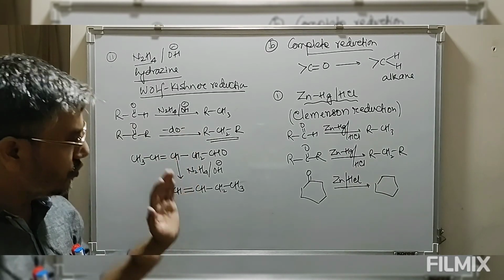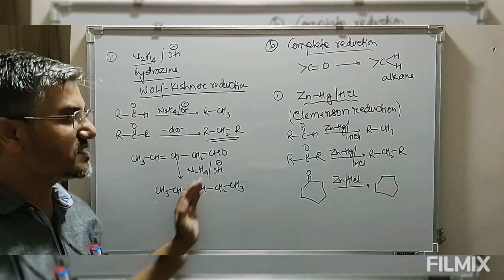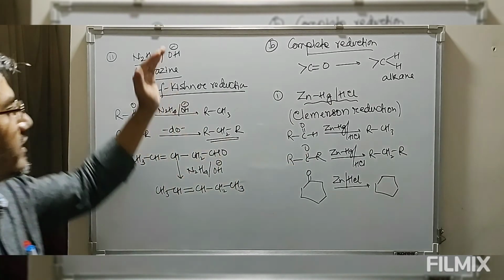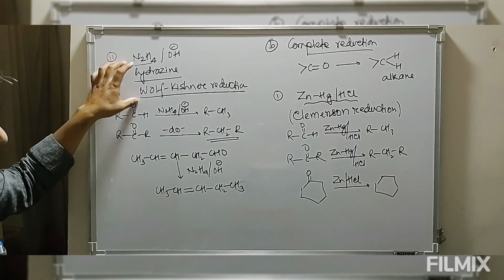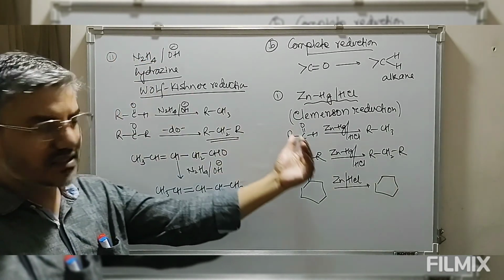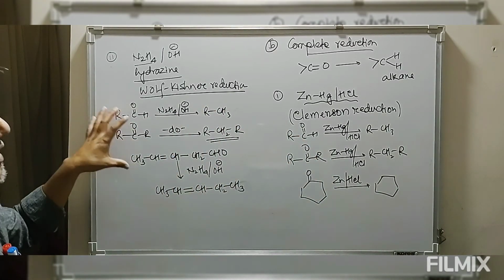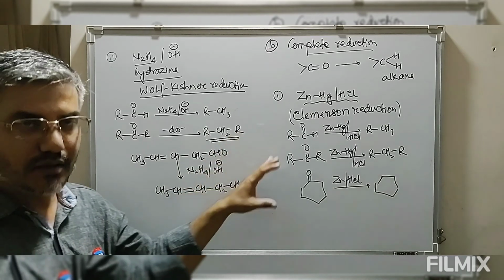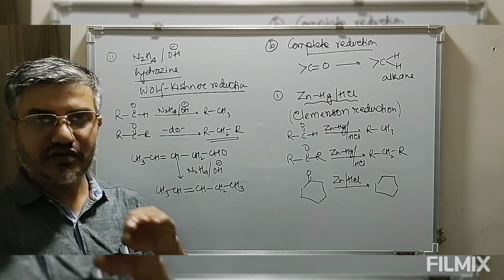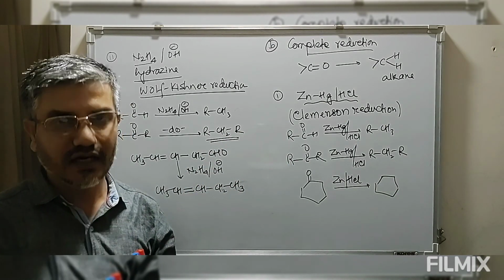So for those particular compounds which are sensitive to acid, we have to carry out the reaction in basic medium. So either by acidic medium reduction or by basic medium reduction, these aldehydes and ketones can be completely converted into alkanes.